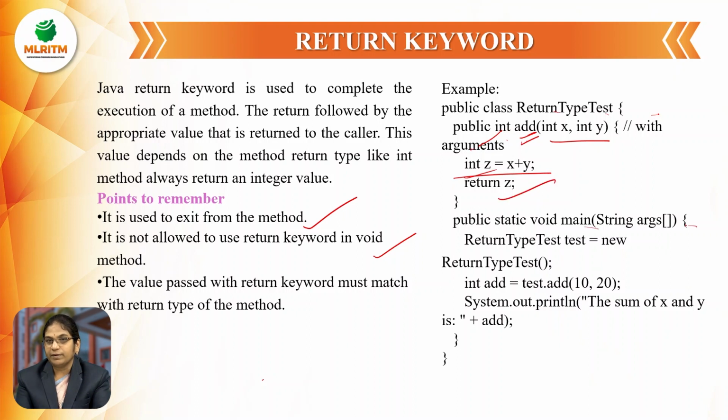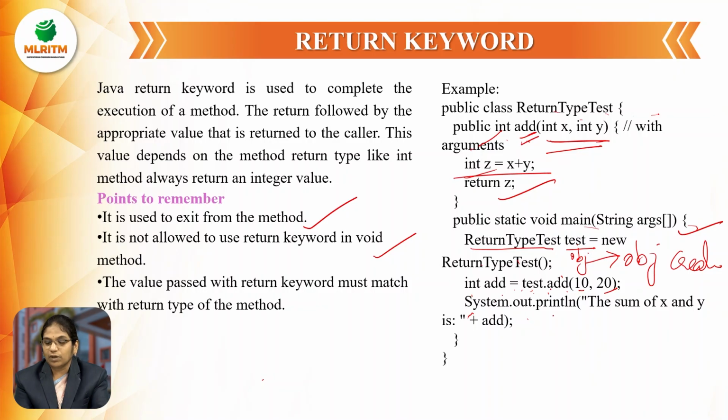So public static void main method we are writing in ReturnTypeTest. Create the object: ReturnTypeTest is the class name and test is the object name, equal to new ReturnTypeTest, means the object has been created. So int add means we are calling this method, int add equal to test dot add. In Java we all know that we need to call any method with the help of an object only. Test dot add. What are the arguments we are giving? Two integer values, x value and y value.